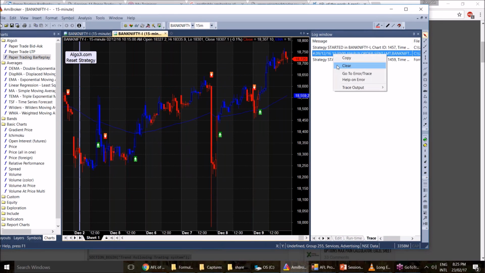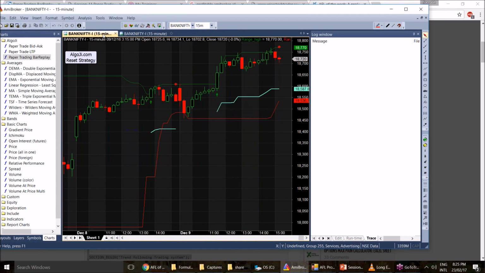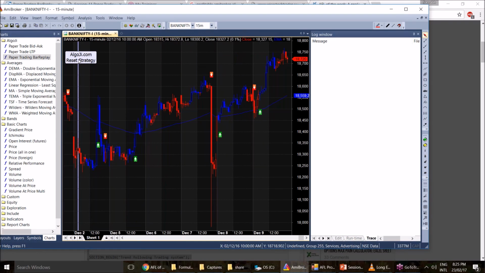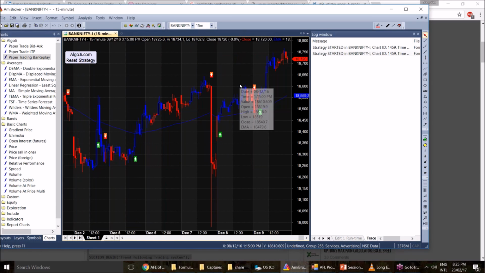Reset the strategy and share this and probably close this thing also. What at least it looks like is that before this big movement it was able to short that, or we can actually run this paper trading to see where it was able to take this short, which could have been a very big winning trade, right? So this happened on 7th December.